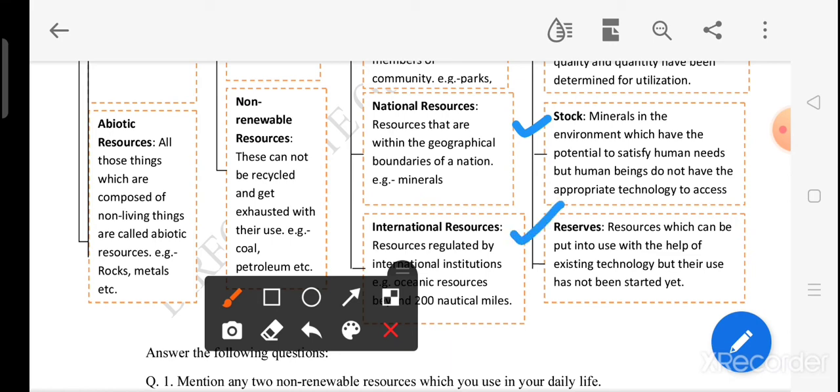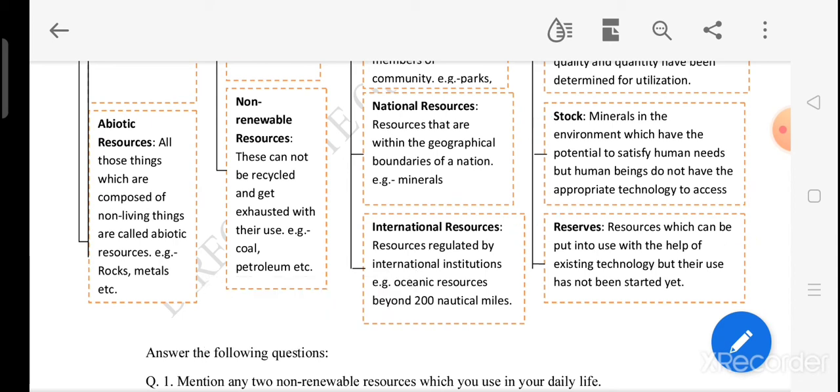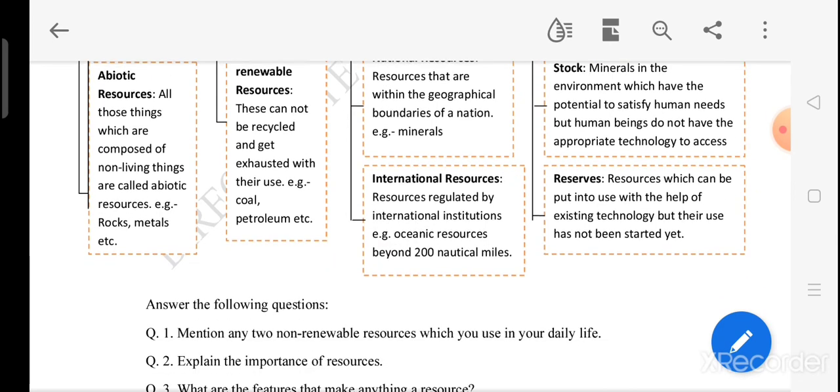And reserves, they are the subset of the stocks and resources which can be put into use with the help of existing technology, but their use has not been started. इनका भी use अभी तक start नहीं हुआ है. तो these are the different resources.